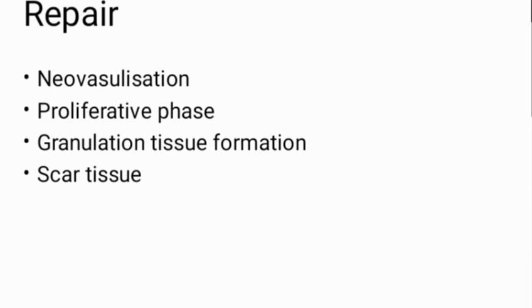Now we will discuss repair. In healing we discussed one, regeneration; another thing is repair. Now the repair part comes. What is repair? Repair is mainly these things that occur: new blood vessel formation, that is new vascularization, proliferation of that tissue, granulation tissue formation, then when granulation tissue proliferates, it leads to scar formation. These are the five things that happen in repair.